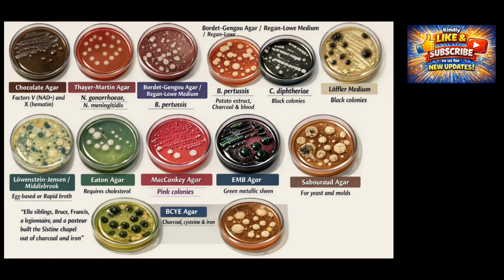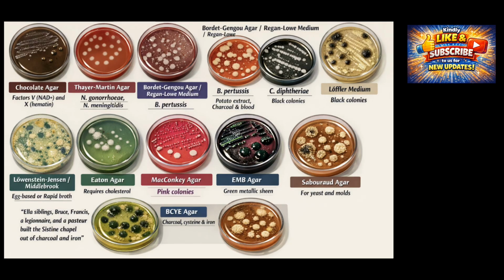allows isolation. Haemophilus influenzae is the prototype organism for understanding nutritional requirements. It does not grow on standard blood agar because intact red blood cells sequester the necessary growth factors. Instead, it grows on chocolate agar, where RBCs are lysed, releasing factor V, NAD, and factor X, Haemophilus.